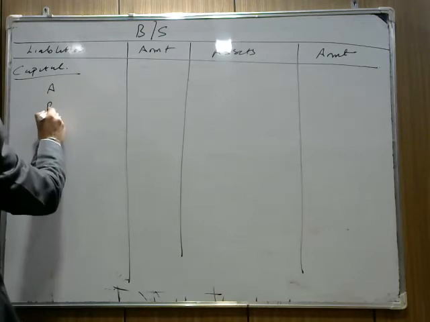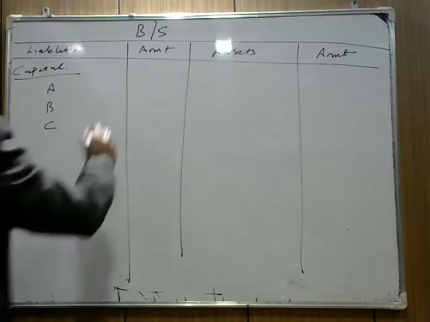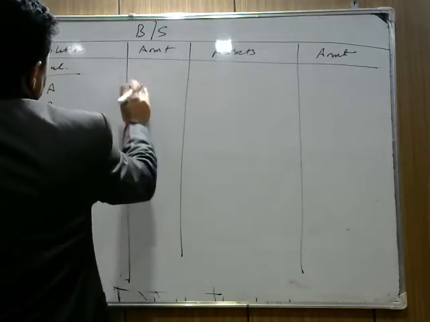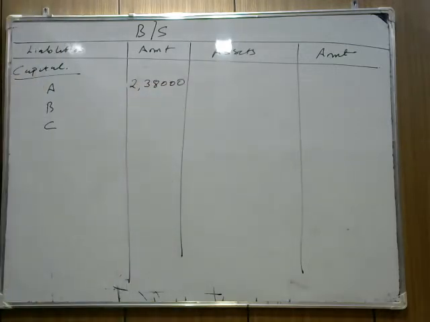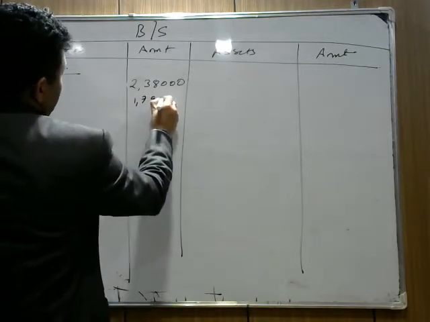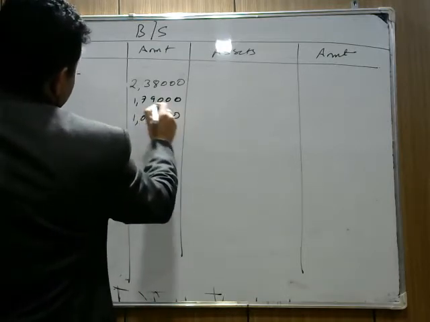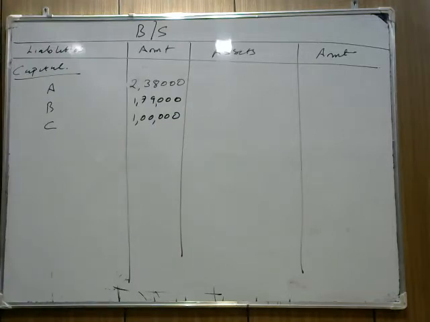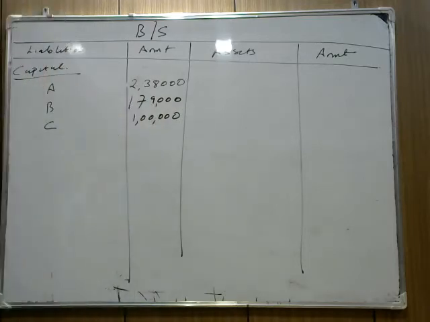Capital of A, B and C. Now check here where we make the partners' capital. What is A's capital coming? 2,38,000. A's capital is 2,38,000. This part is clear. A is 2,38,000. B is 1,79,000. Okay. So B is 1,79,000 and C is coming 1 lakh. I hope this part is clear. B, if not clear, is 1,79,000. C is 1 lakh.